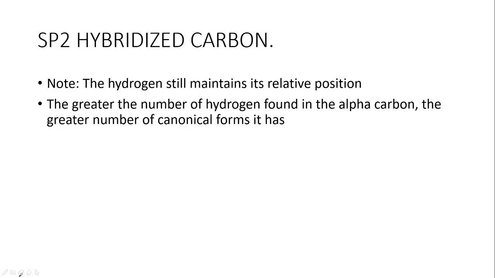Now, this is the first one, the sp2 hybridized carbon with at least one hydrogen atom attached to the alpha carbon. Note this: the hydrogen still maintains its relative position, because I'm going to be showing you the resonance forms of all of this. The hydrogen will still maintain its resonance position, and the greater the number of hydrogens found on the alpha carbon, the greater the number of canonical forms it's going to have. I've talked about that point earlier, but I'll talk about it later.